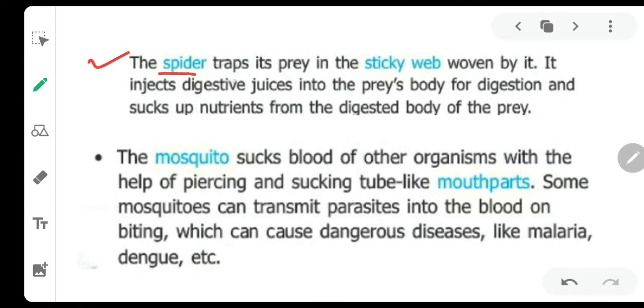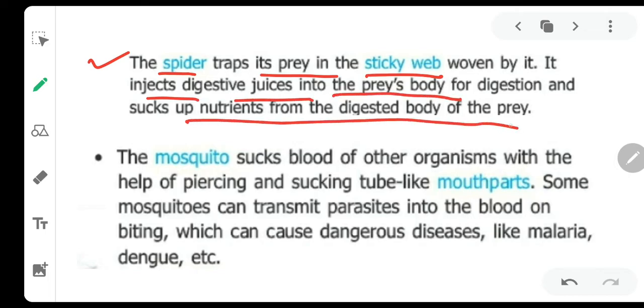Insects like spider trap their prey in the sticky web, and they inject digestive juice onto the prey's body for digestion and suck up the nutrients from the digested body of the prey. That means they are releasing the digestive juices on the prey's body. Prey is the organism, maybe a mosquito or someone else, which is being eaten by that.